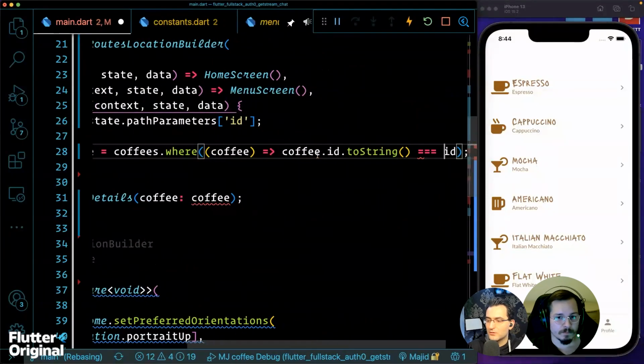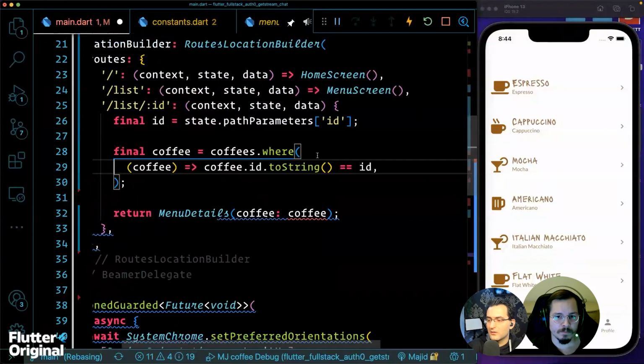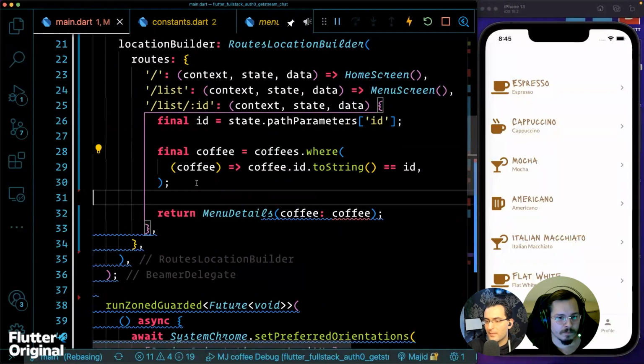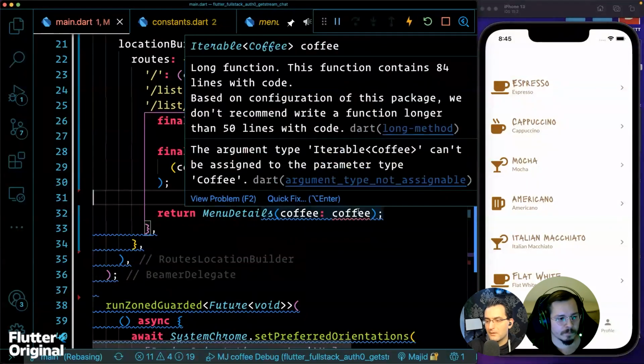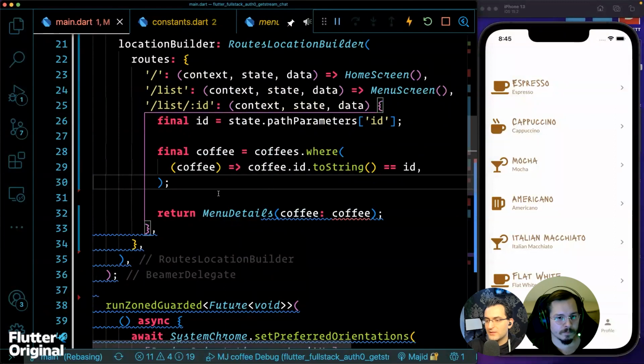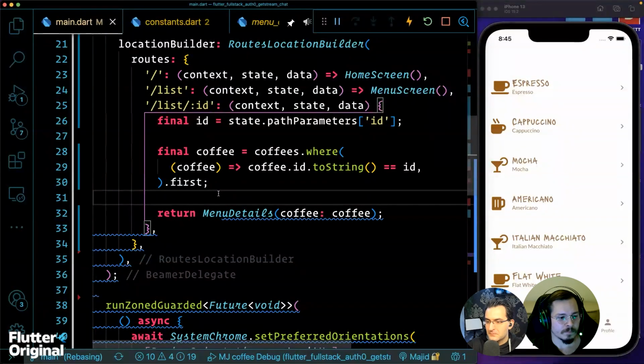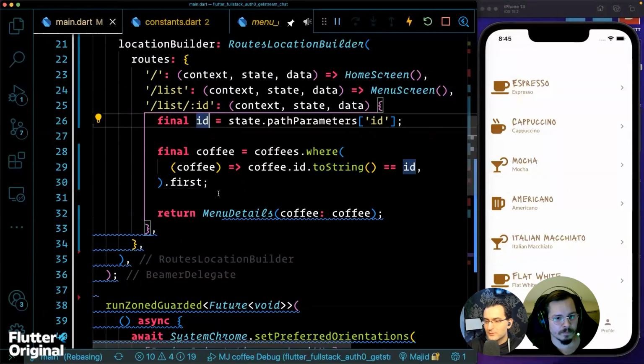Then it's equal to ID. And then this is giving me the coffee. Oh, that's good. But this coffee is going to be the first one. Good. So then I get the ID from the path parameters or whatever else I'm passing.